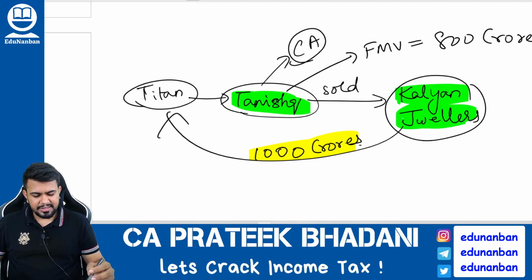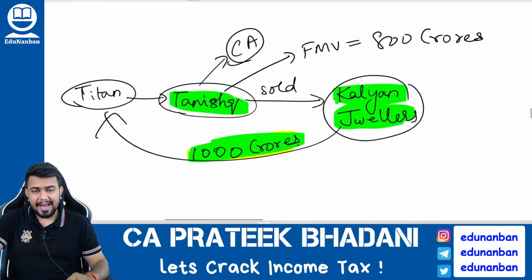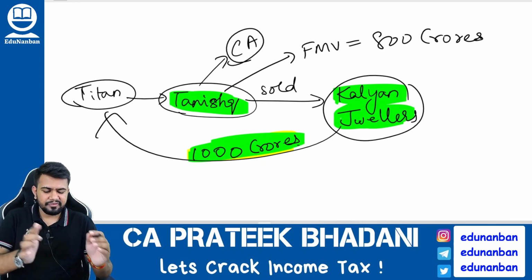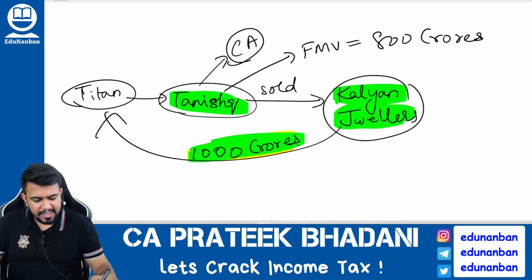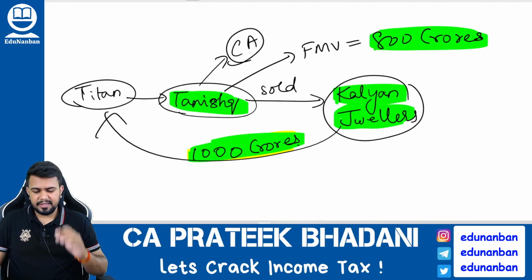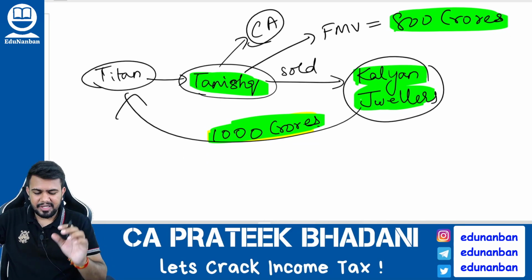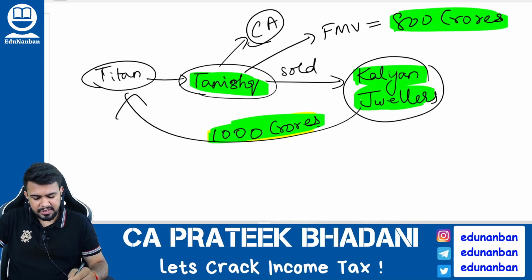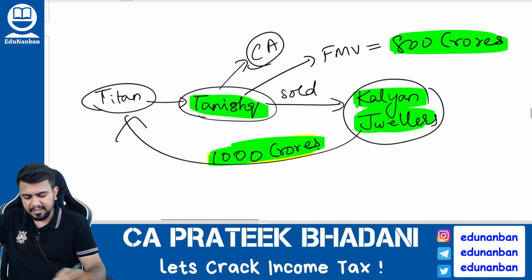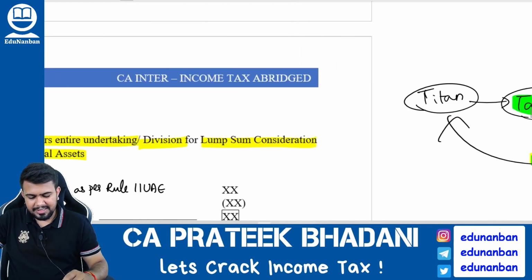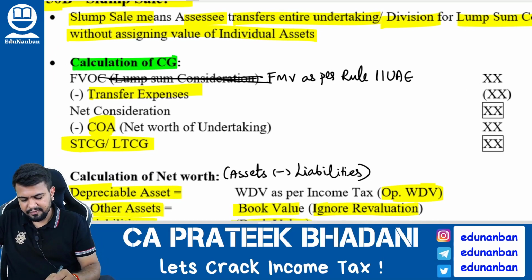From Kalyan Jewelers, it is receiving 1000 crore rupees. And what is the value of the assets that are transferred to Kalyan Jewelers? The value of the assets of Tanishq transferred to Kalyan Jewelers is 800 crores. So listen to me once again. Titan is having a brand called Tanishq. This brand of Tanishq, it is selling to Kalyan Jewelers for 1000 crores. But the value of the assets that are there in Tanishq is 800 crores. This type of transaction is called slump sale.